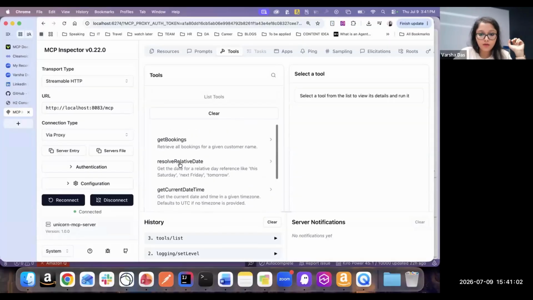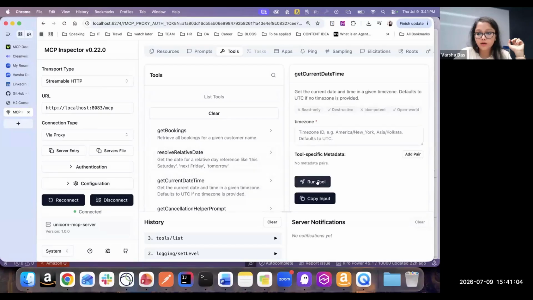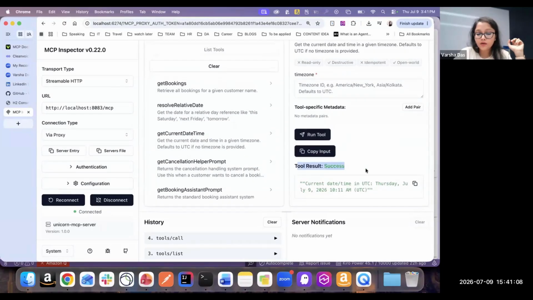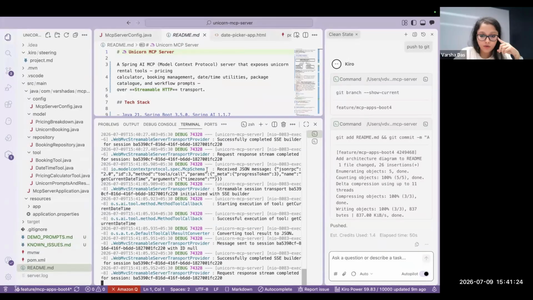So let me call a simple tool, maybe get current date time. So the tool result is a success. And if I show you this particular logs, tool/call, and this is the name of the tool which was invoked. And then the starting execution of the tool, successful execution, and all of the logs that you can see. So now we have tested this particular server like a Postman equivalent, which is the MCP inspector.